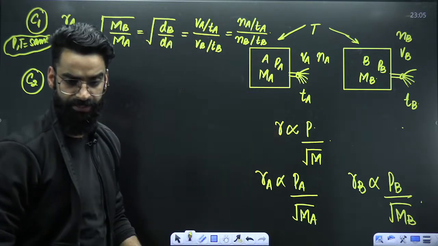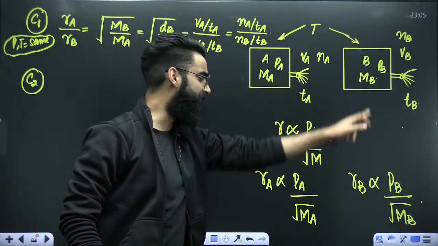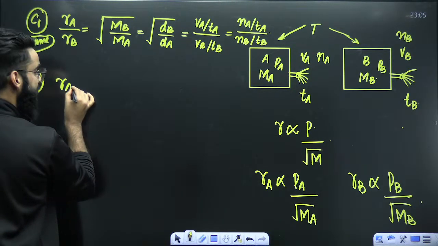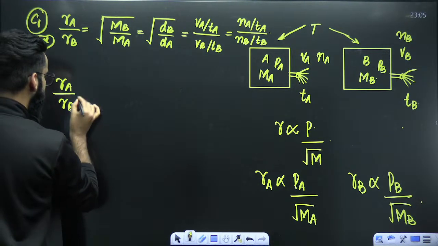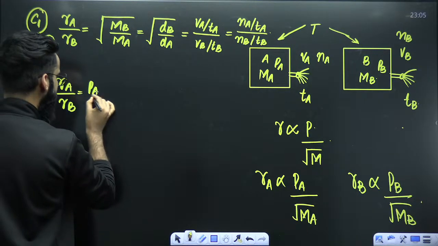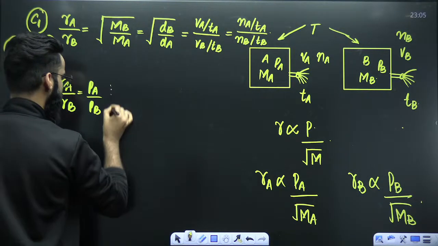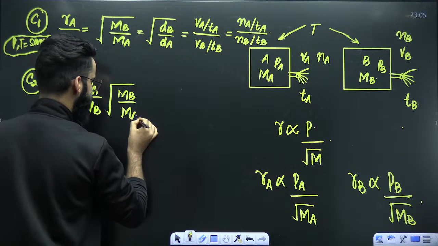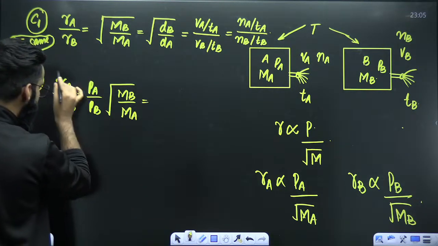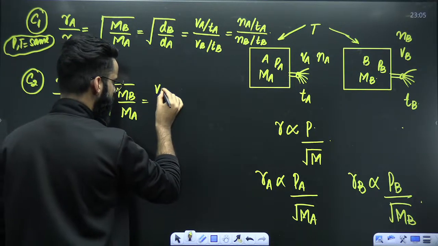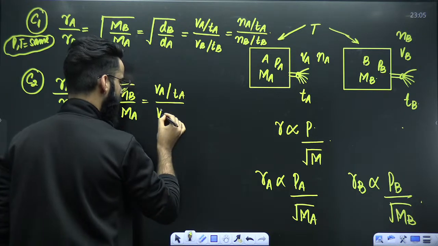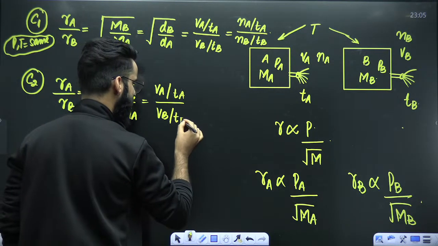Now, if I want you to compare the rates of effusion of these two gases, it's going to be the rate of effusion of A divided by the rate of effusion of B, equal to the pressure of A divided by the pressure of B, times the square root of the molar mass of B divided by the molar mass of A. Now, in place of the rate of effusion of A, you write the volume of A coming out from the container divided by the time taken by A. Volume of B coming out divided by the time taken by B.